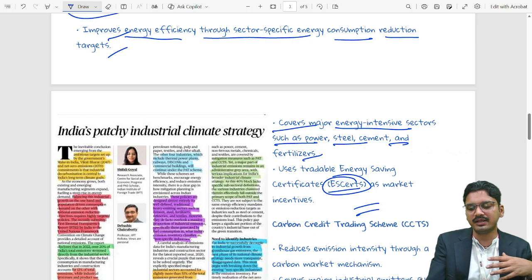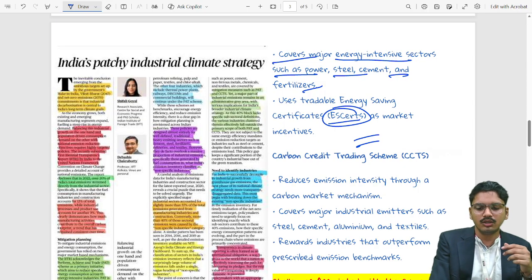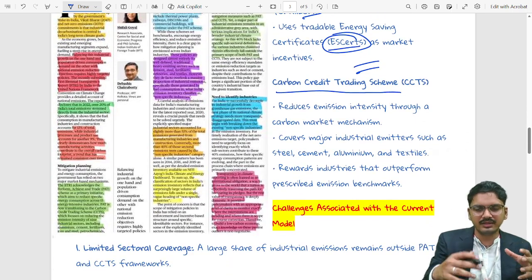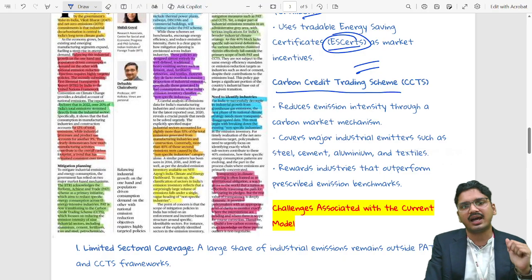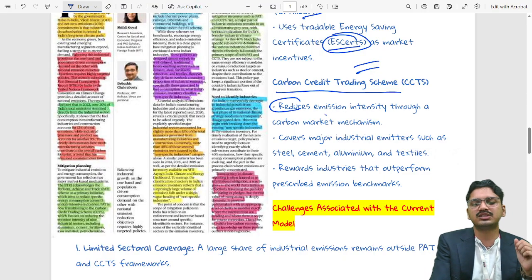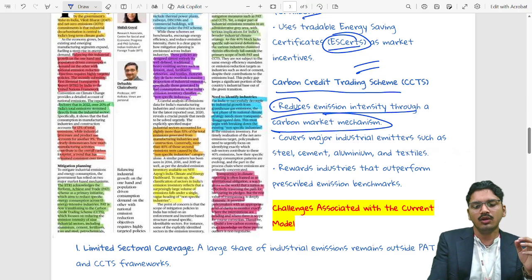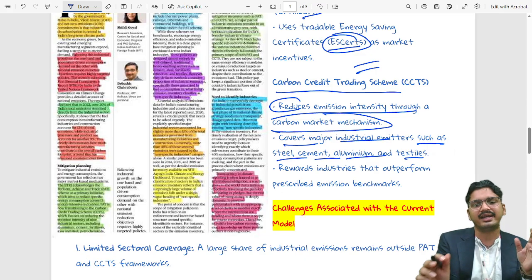which can then be traded in the market, and money can be earned from it. But we have seen that over a period of time, we have shifted from PAT to the carbon credit trading scheme, where, before, in PAT, we saw specific targets, here we get reduced emission intensity through a carbon market mechanism, which covers major industrial emitters such as steel, cement, aluminum and textile.